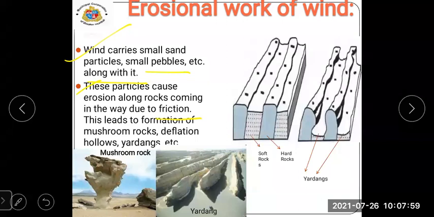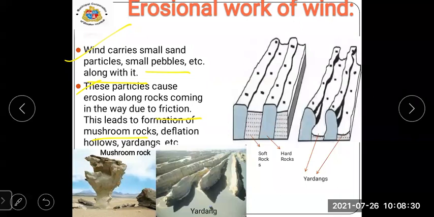In simple words, one object rubbing against another object is known as friction. This leads to the formation of mushroom rocks, deflation hollows, and yardangs. Now here they have given the example.